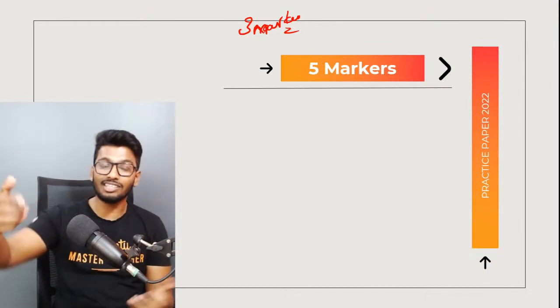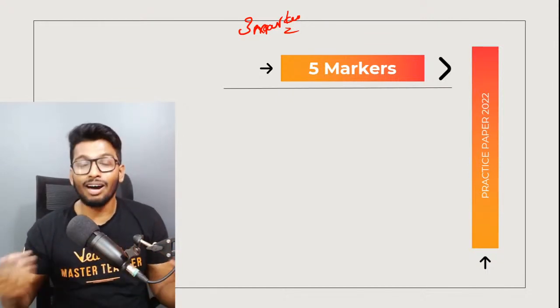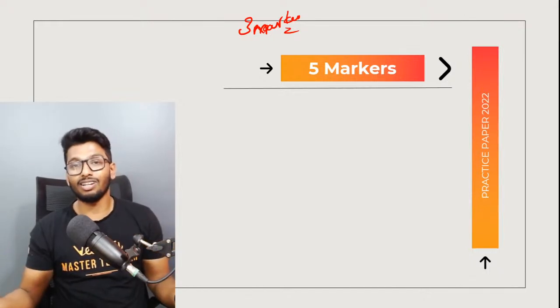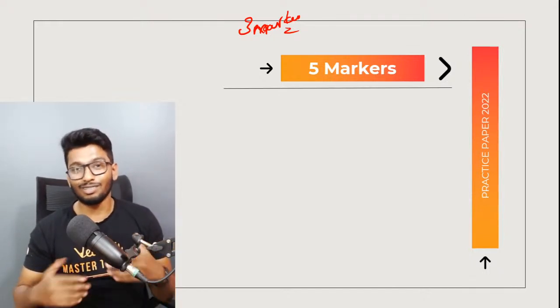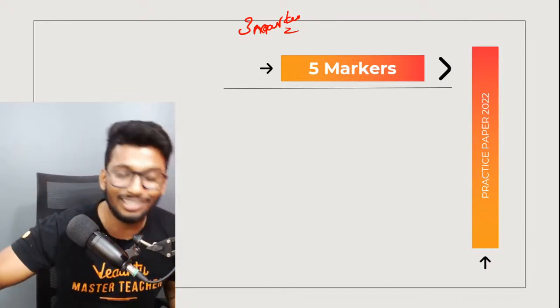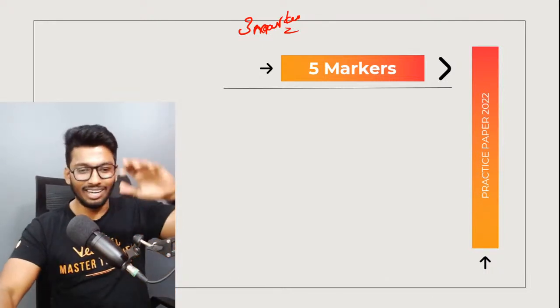Hand rotation rule, that's another one that we can do. But apart from that, there's really nothing we can ask, because it's a very small topic. We have 2 chapters and there's only so many questions we can possibly ask from that. So yeah, let's go on to the 5 markers now and let's call it a day.